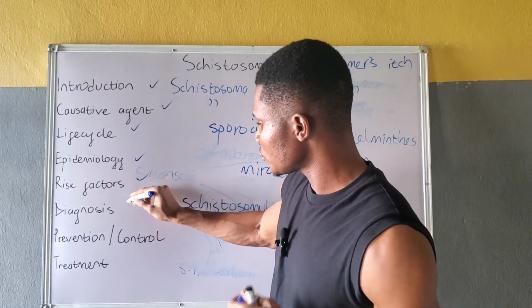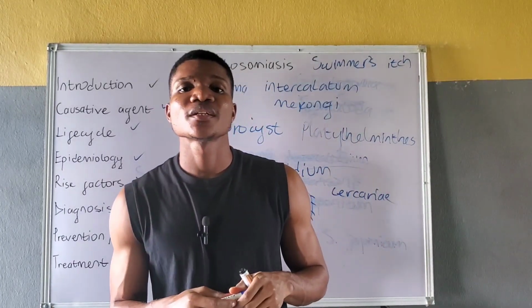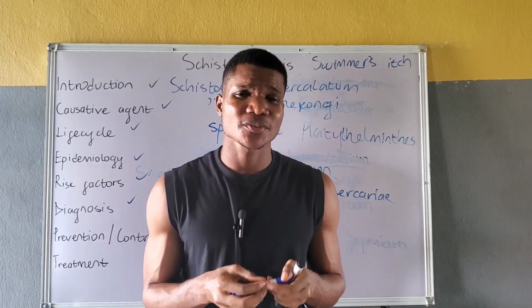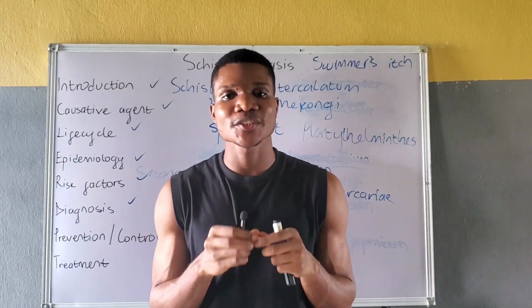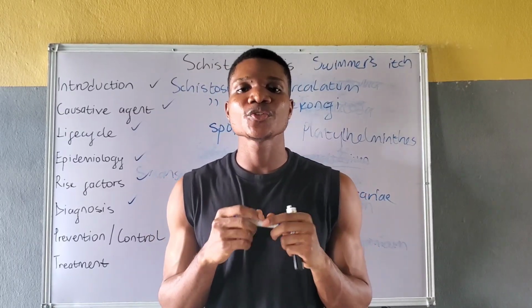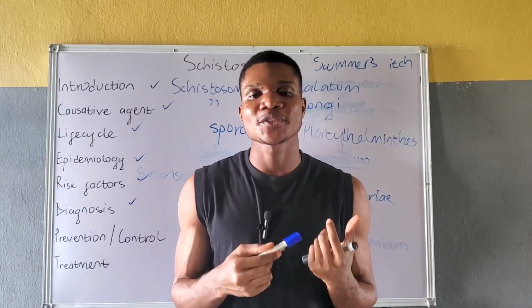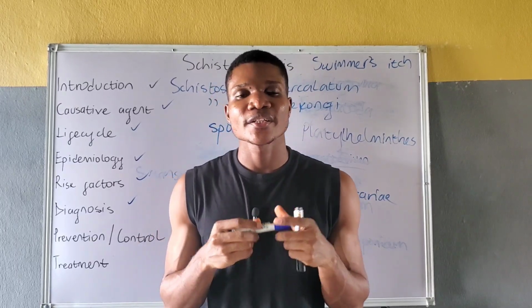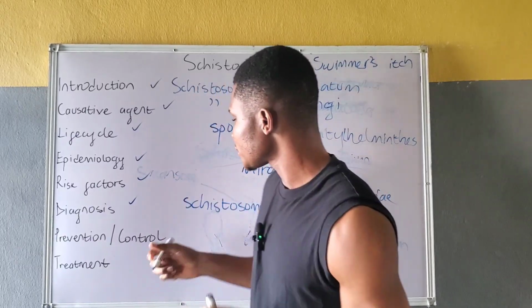Let's talk about prevention and control. Prevention and control of schistosomiasis is basically based on health education to create awareness on transmission, prevention, and control of schistosomiasis. Also, improved and adequate sanitation, very important, and access to clean and safe drinking water. Also very important is the use of molluscicides. Molluscicides are used to control snail population, helping to limit transmission of infection. Mass drug administration is also employed to ensure periodic therapy of high-risk individuals. These are basically some prevention and control strategies.